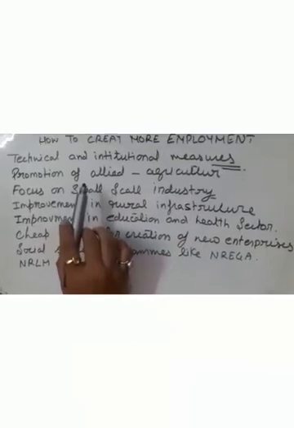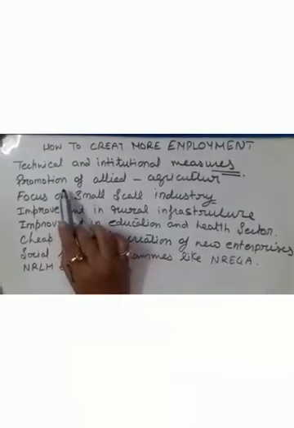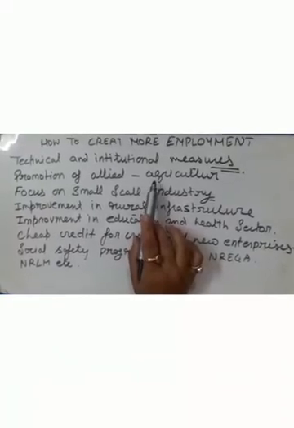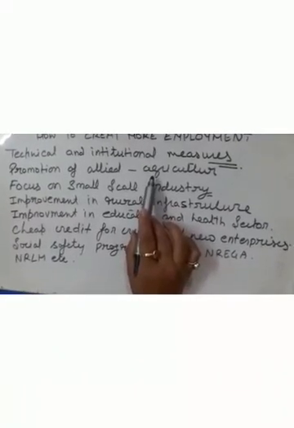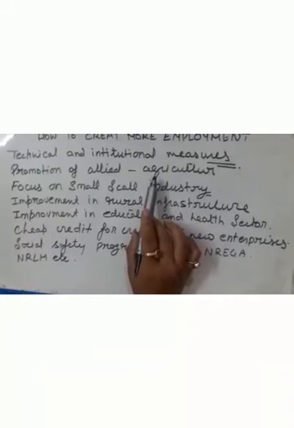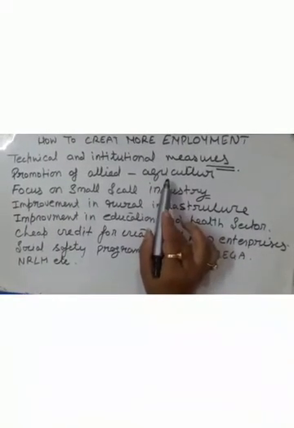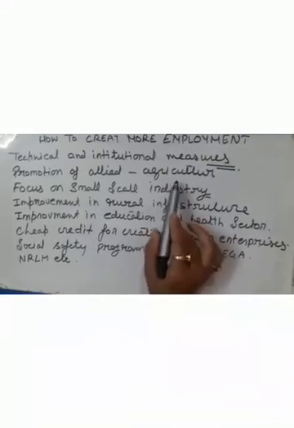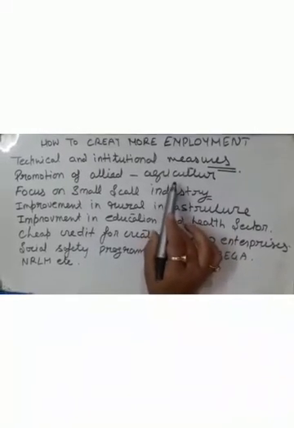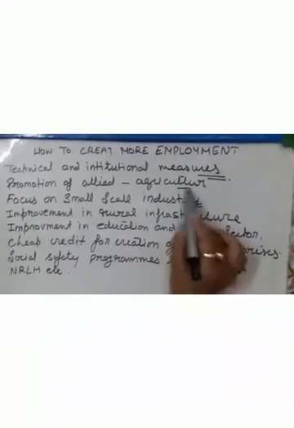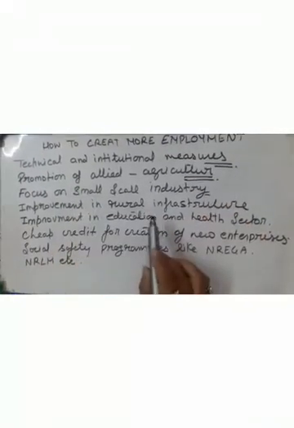And the second one is promotion of allied agriculture. Farmers should be encouraged to adopt allied agriculture activities like pisciculture, fish farming, horticulture, growing fruits and vegetables, animal rearing for milk and other products, honeybee, along with the cultivation of crops. So we should also look after this promotion of allied agriculture.